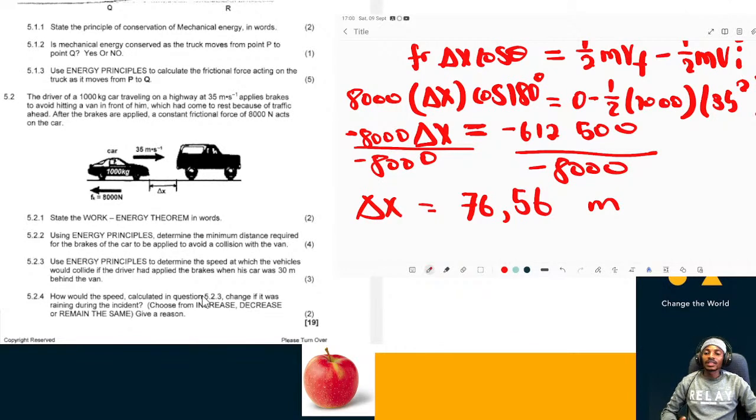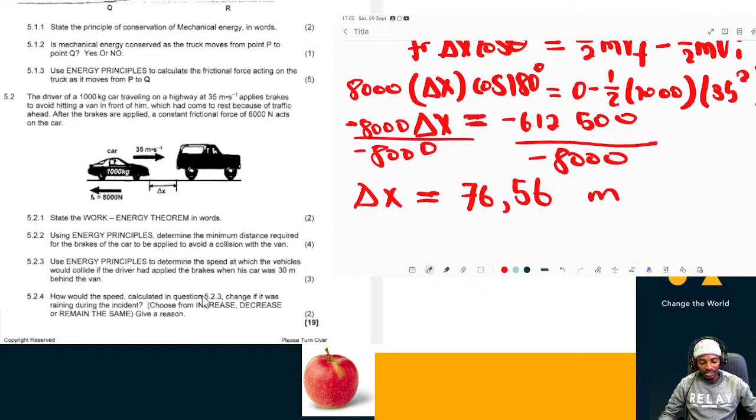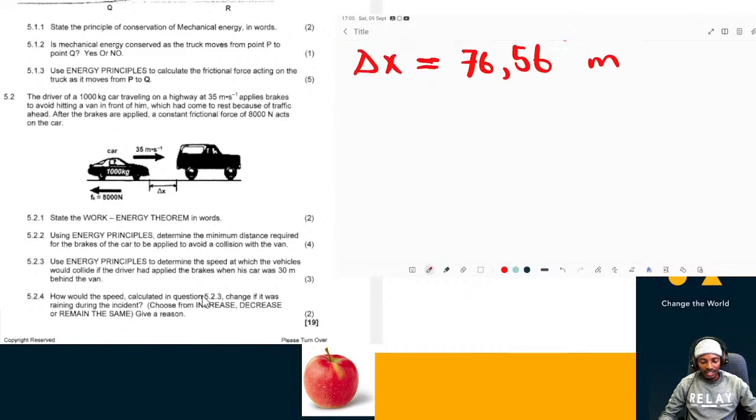All right. So this is the displacement that is going to be undergone by the car for it to stop just before it hits the one ahead of it. All right. So the next question is, now we need to use energy principles to determine the speed at which the vehicle will collide if the driver had applied the brakes when his car was 30 meters behind the van. All right. So this next question is related to the one that we just did.